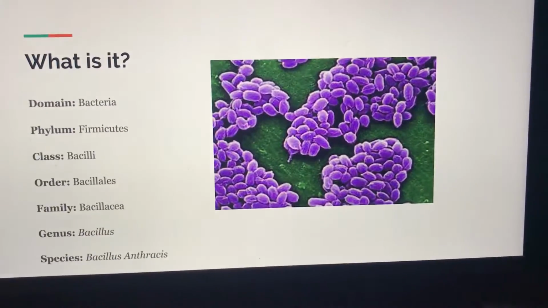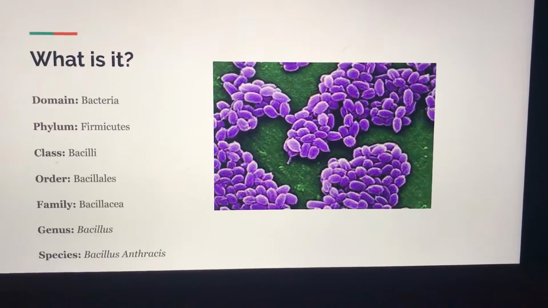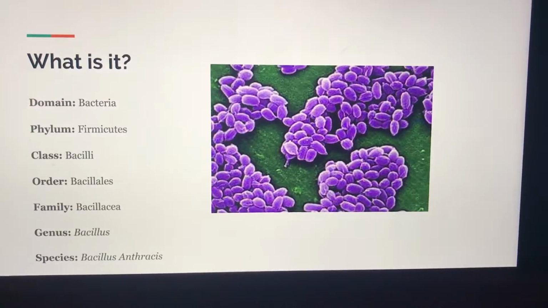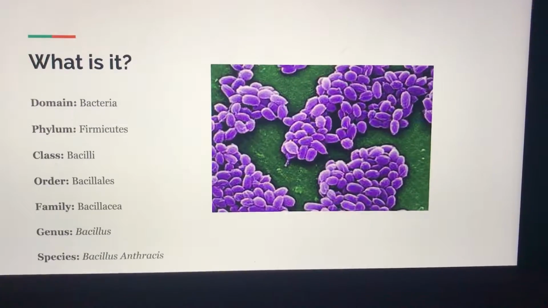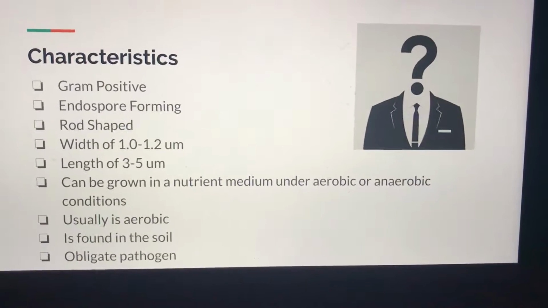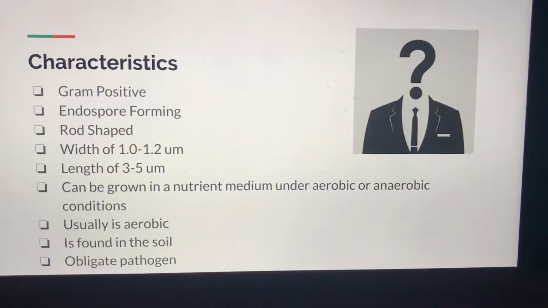So it's a bacteria. Its phylum is Firmicutes. Class is Bacilli. Order is Bacillales. Family is Bacilliaceae. Genus Bacillus. Species Bacillus anthracis. So some characteristics of this is that it's gram-positive.